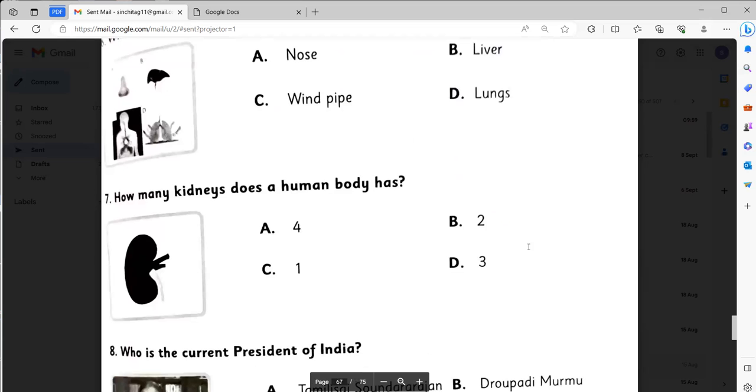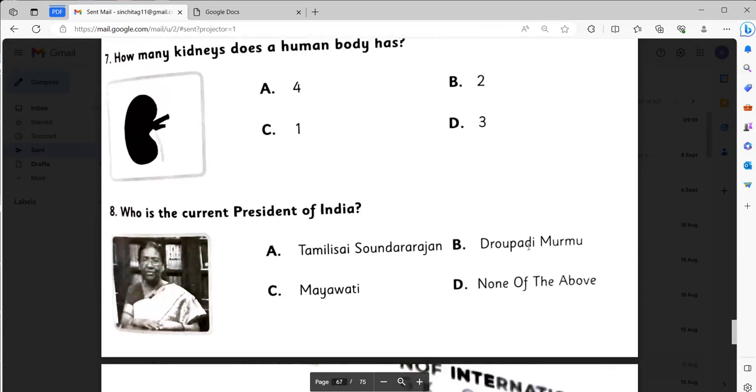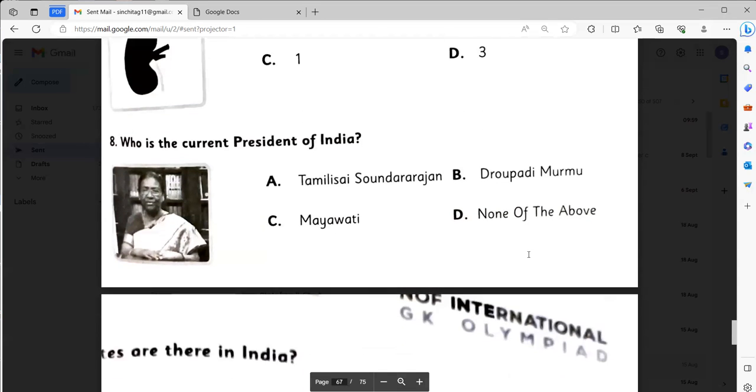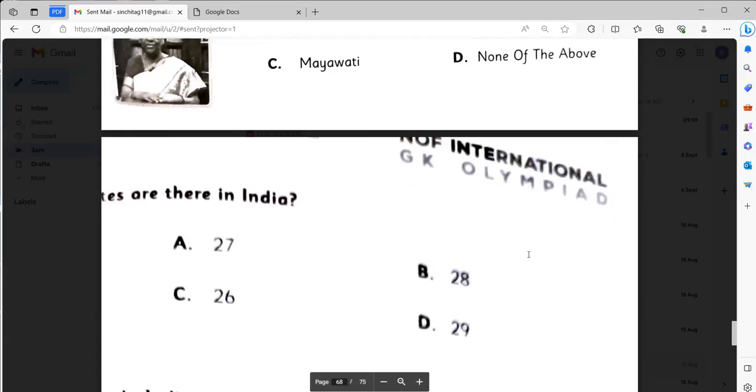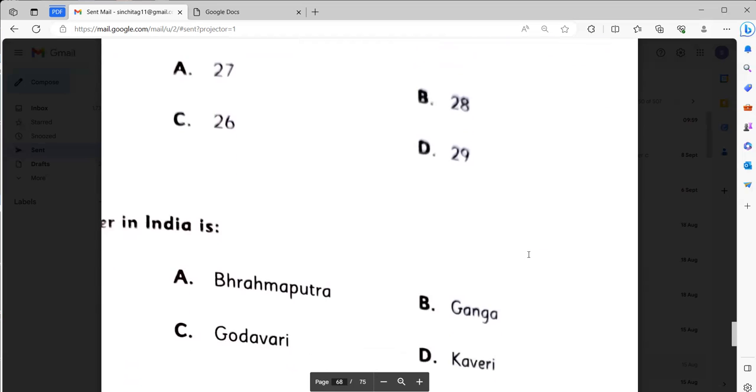How many kidneys does a human have? Two kidneys. Who is the current president of India? It will be Draupadi Murmu. How many states are there in India? It will be 28. The previous one was also wrong. It will be 28.